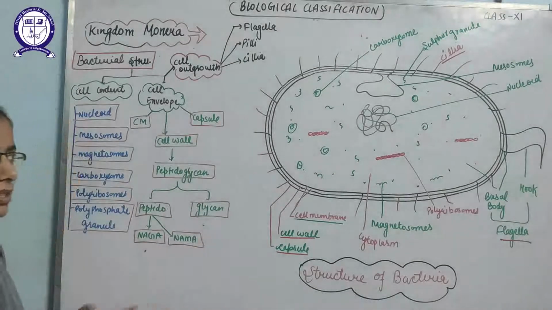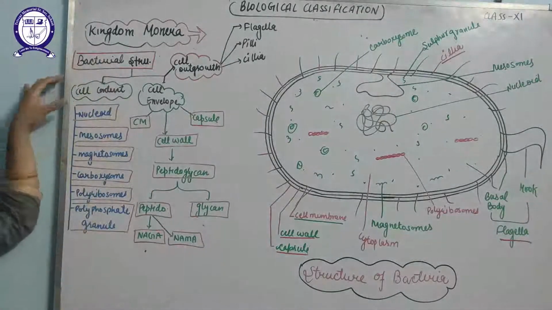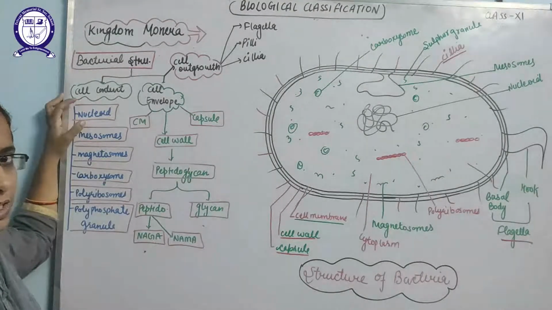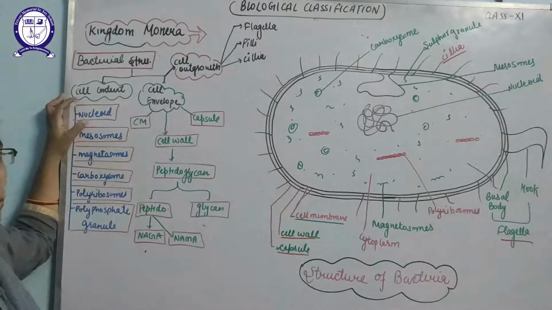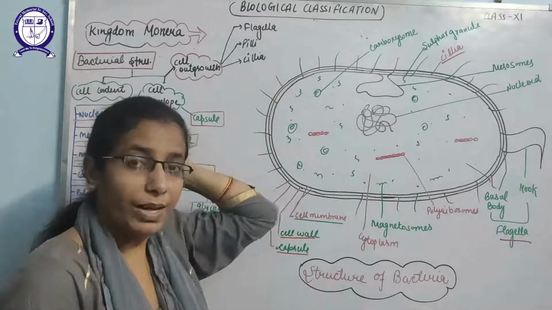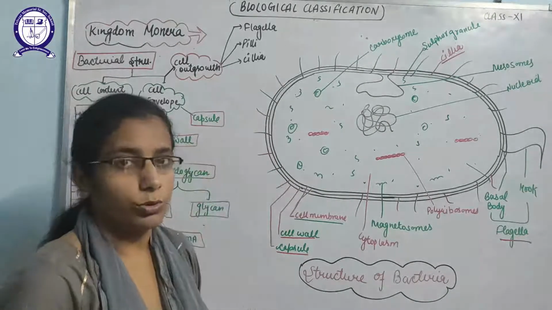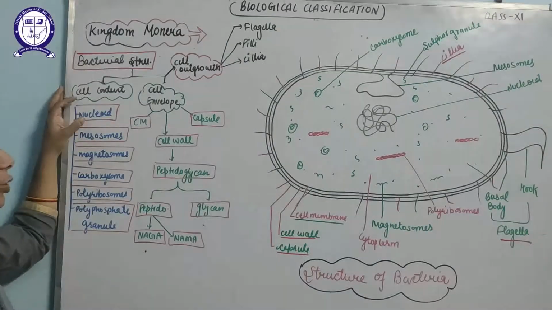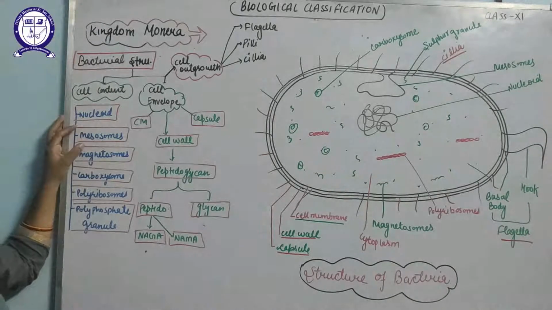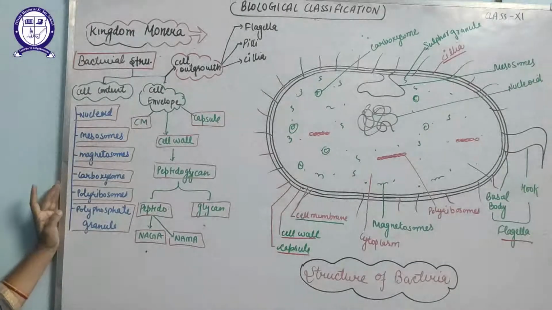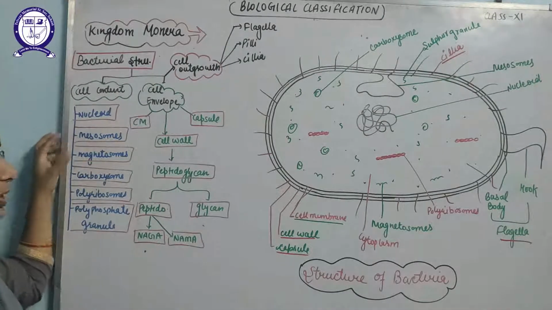So now we will discuss one by one. Cell content includes all those parts that are found in the cytoplasm. So first is nucleoid. Nucleoid is the genetic material of the bacteria, that is the single circular chromosome. These do not have the nuclear membrane, that is why it is known as the nucleoid. Second is the mesosomes. It will help in respiration. The respiratory structure of the bacteria is the mesosomes.